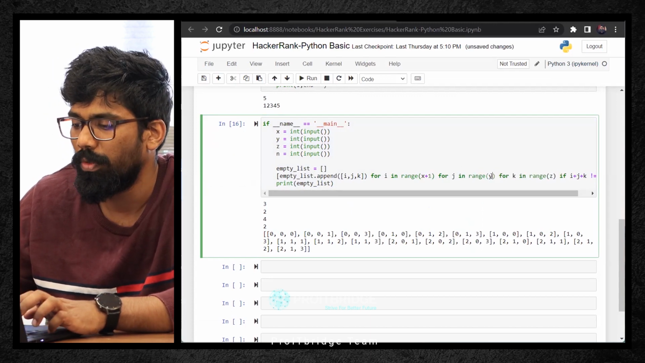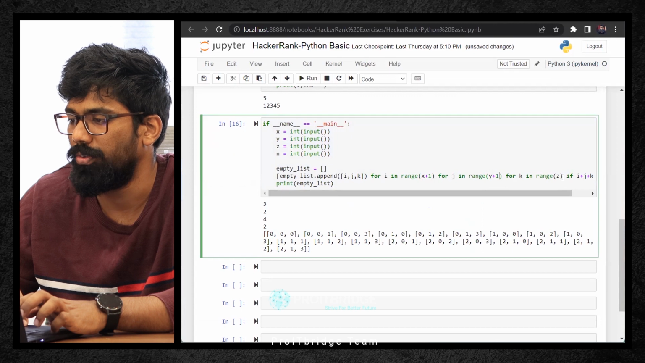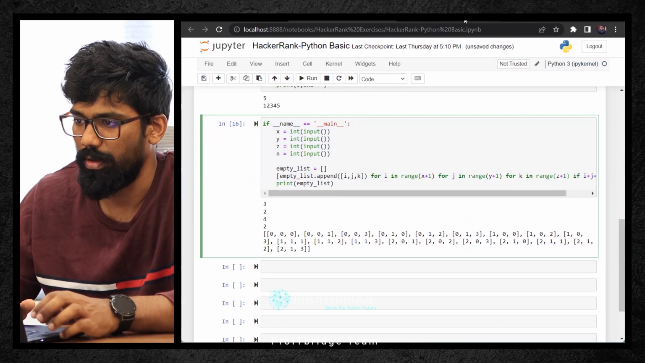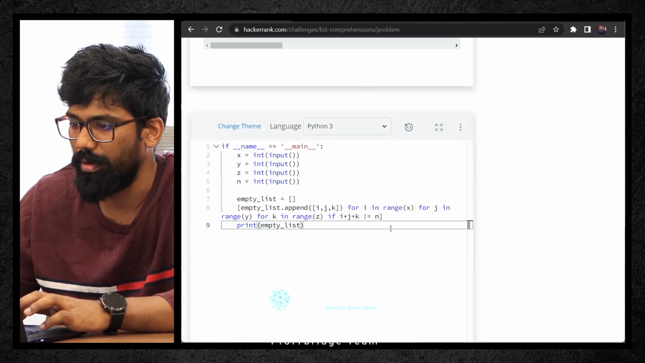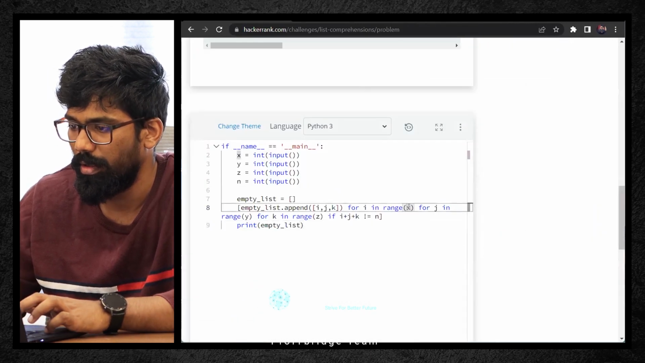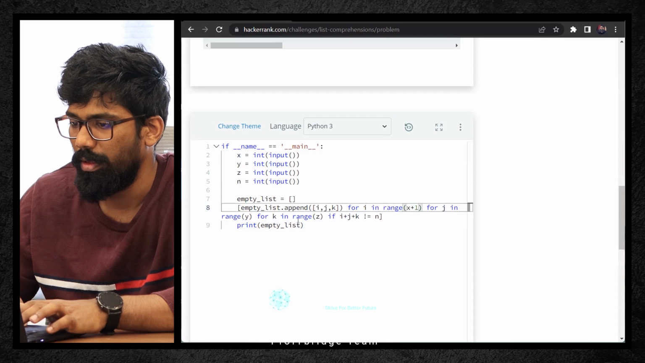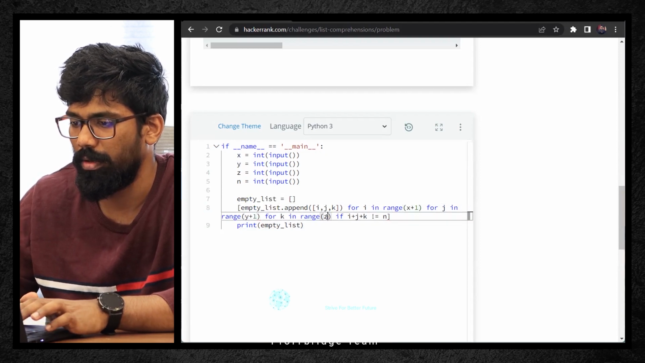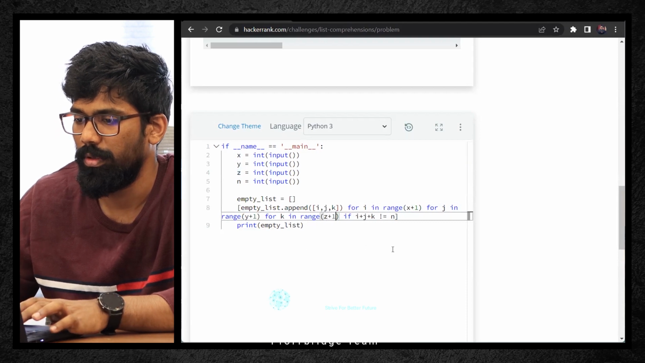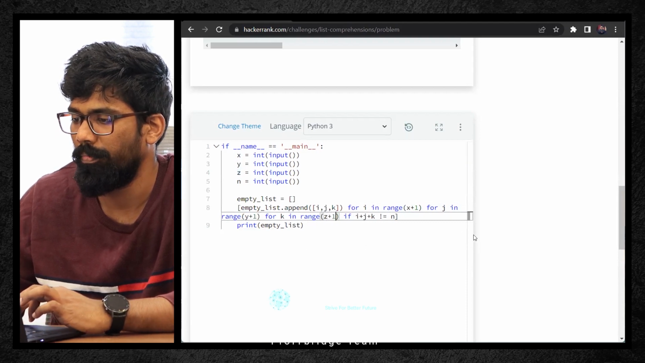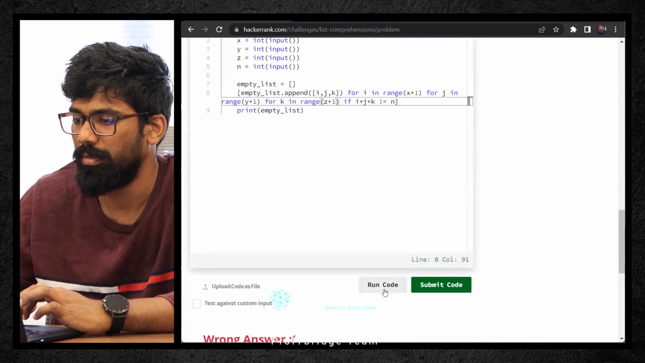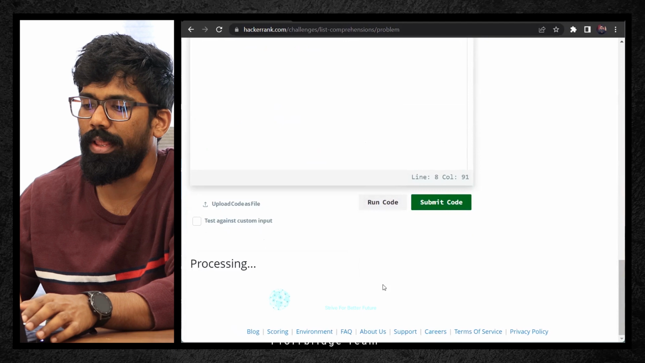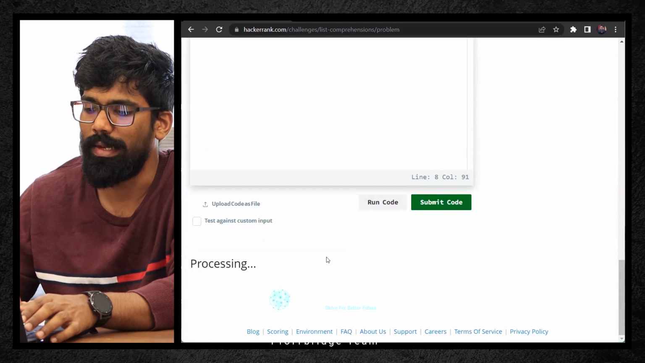Similar way, y plus 1, z plus 1. So the same thing, let me do it here. And then y plus 1, and then z plus 1. So now let me run this. I'm just running it here. So let us see.